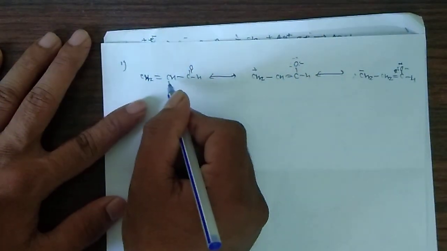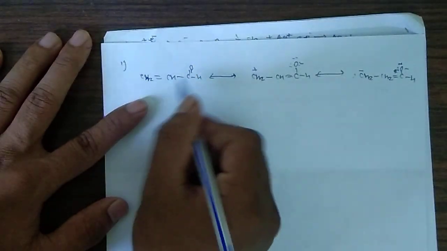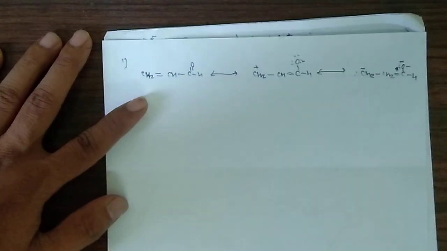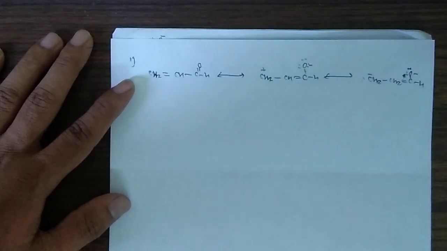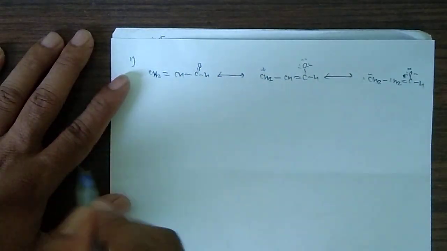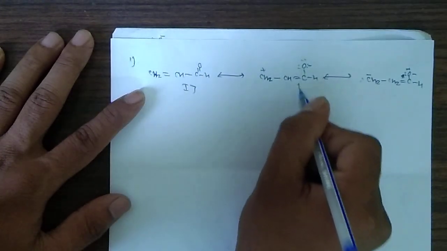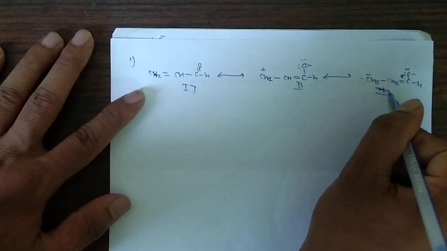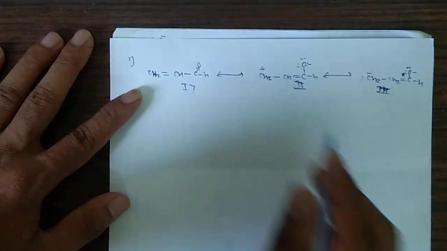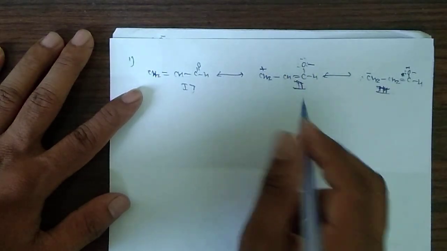In the first structure, the given compound is neutral. In the second and third, it is charged. So I hope you have studied about the stability of compounds. The compound which is neutral is the more stable. So among these three, the first one is more stable. Now what about the second and third? In the second structure, the negative charge is on the oxygen atom and the positive charge is on carbon.